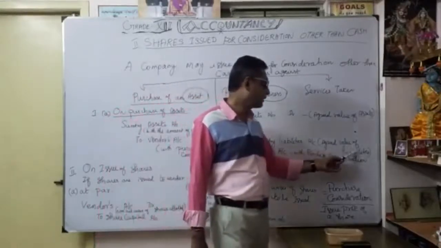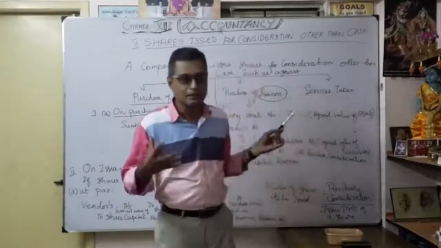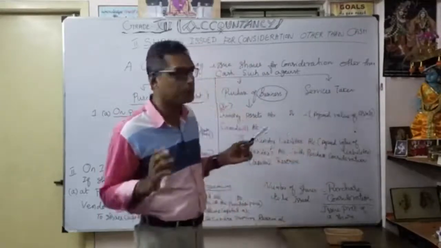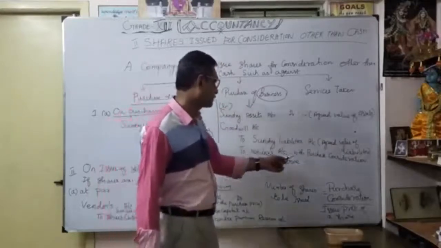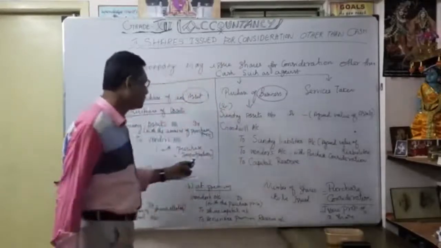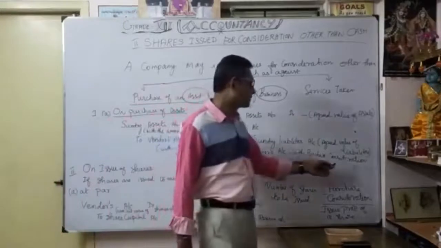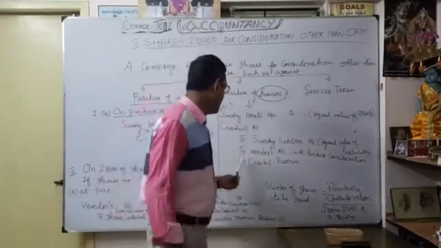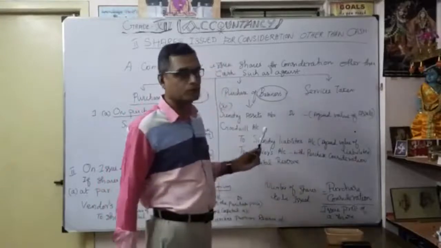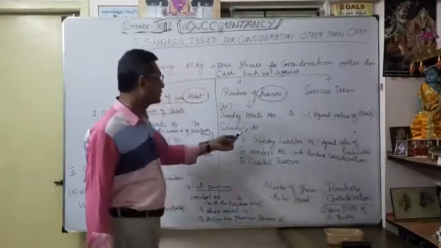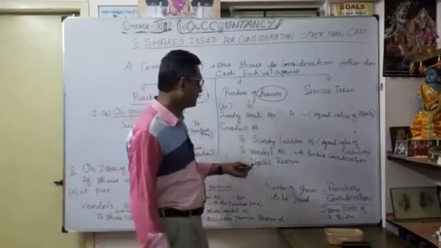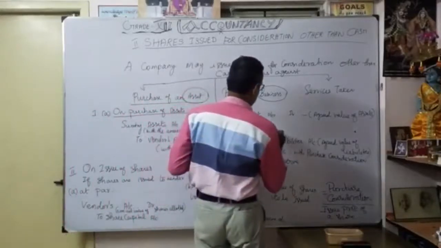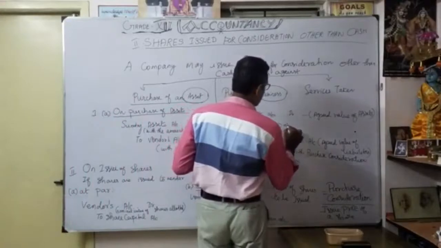Again, the agreed value of liabilities. So in a business purchase, you take the assets at agreed value, then the liabilities at agreed value. Thereafter, vendors account. See, here also vendors account with the purchase consideration, the price given by the company. Correct. So here, to capital reserve, and here goodwill account. Why is the goodwill account debited? Why is the capital reserve credited? Here the purchase consideration is more than net assets.